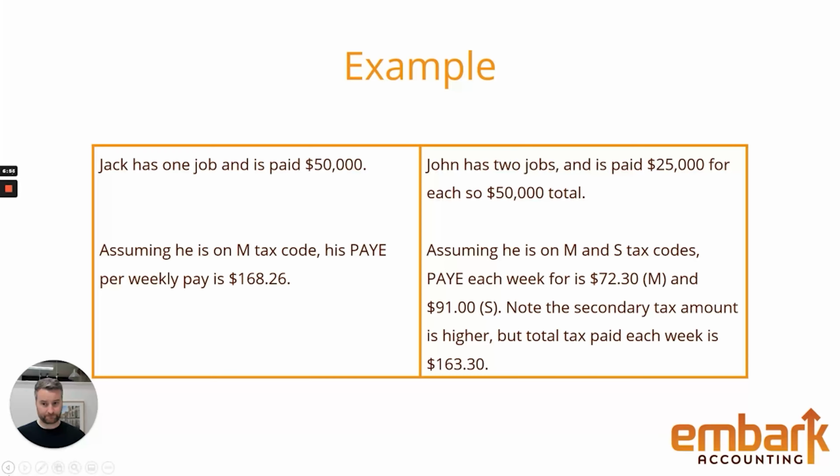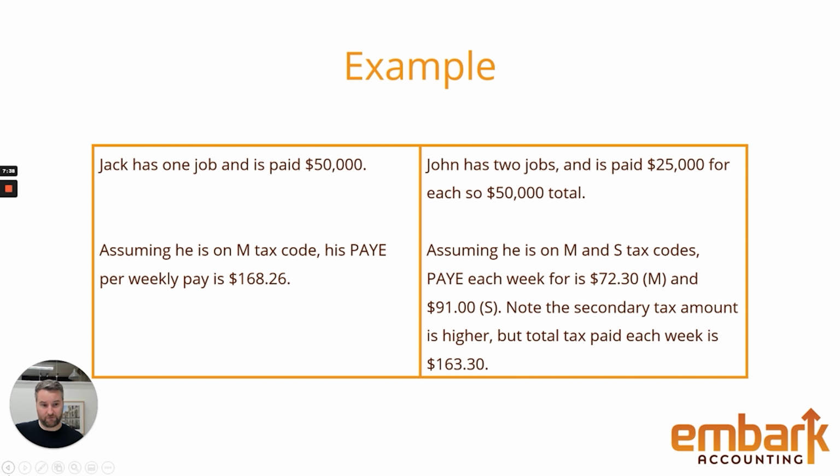But what we're showing here is that if you do have a secondary job, which is where the word secondary tax comes from, and you're being taxed, yes, you're being taxed at a higher amount if you're in a different tax bracket, but you're not paying any more tax than anyone else that is earning the same amount as you. So that's the key thing that we're trying to get across here. There is no double tax when it comes to secondary tax. It's because you have a secondary job and you're most likely in a different tax bracket, so therefore you need to be taxed differently. Otherwise, there's going to be a significant shortfall and you're going to have a big tax bill to pay at the end of the year. And trust me, Kiwis hate tax bills.